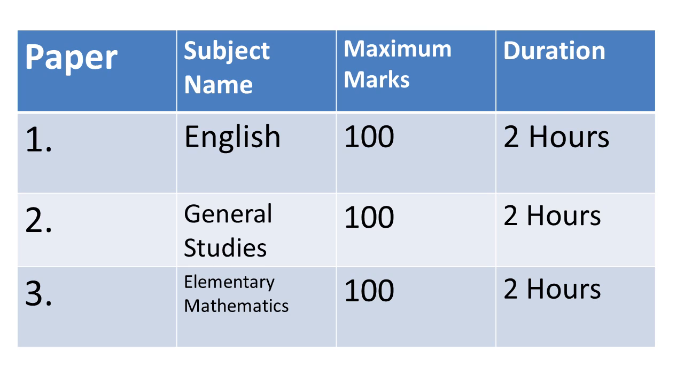The first paper will be of English, which will be of 100 marks, and the time allotted to you will be 2 hours. The next exam will be of General Studies, which will also be of 100 marks, and the time allotted to you will be 2 hours. The third exam will be of Elementary Mathematics, which will also be of 100 marks, and the time allotted to you will be 2 hours. The candidates who have applied for OTA will have to just sit for English and General Studies exam, and the other candidates will have to sit for Elementary Mathematics exam as well.